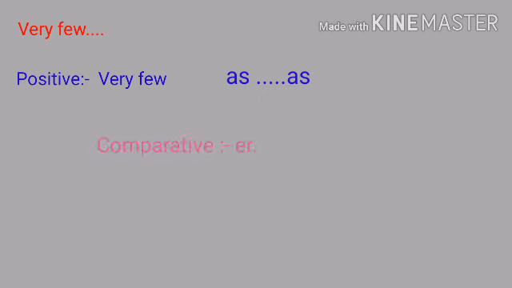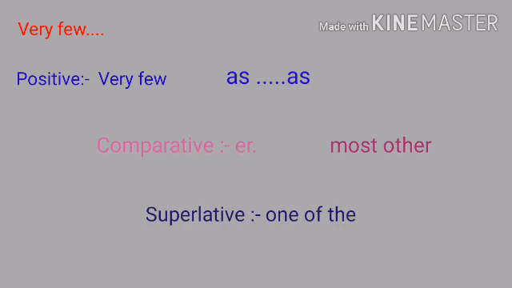In comparative, er and than most other. In superlative, one of the, and est or most in case of more than two syllables.